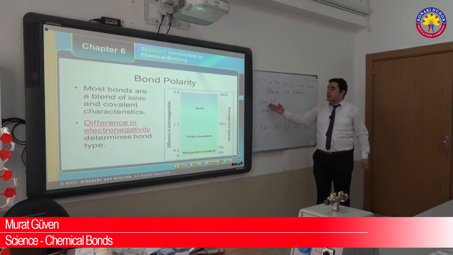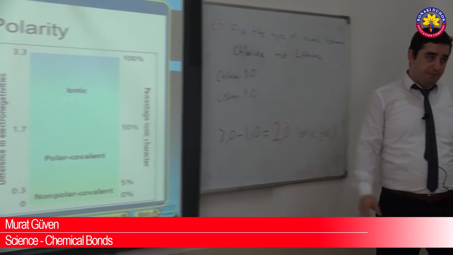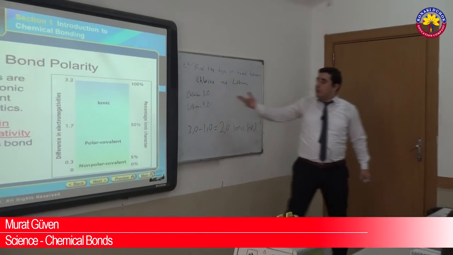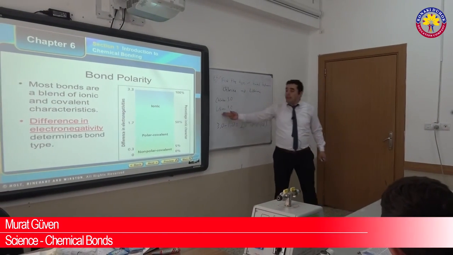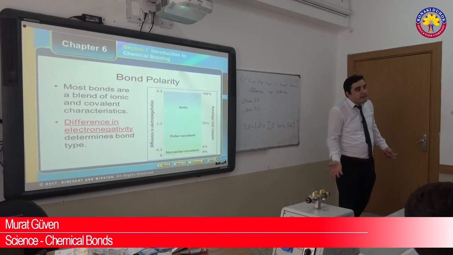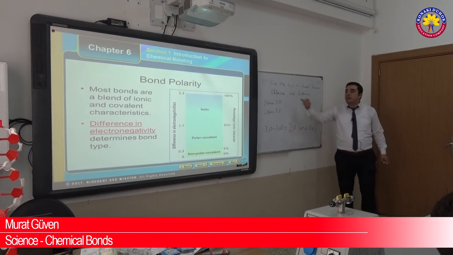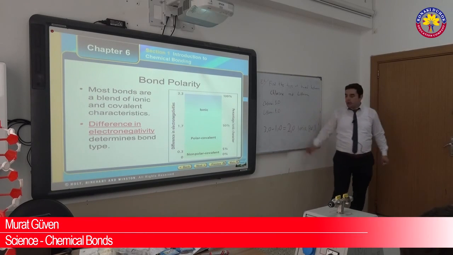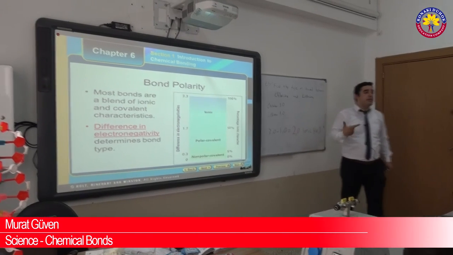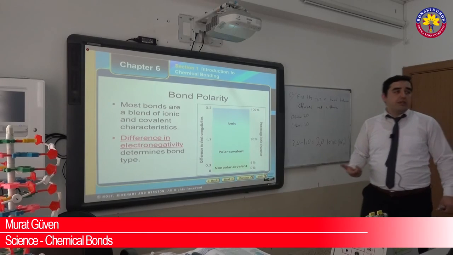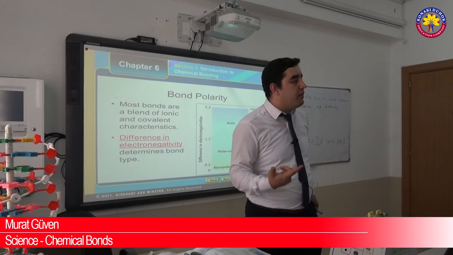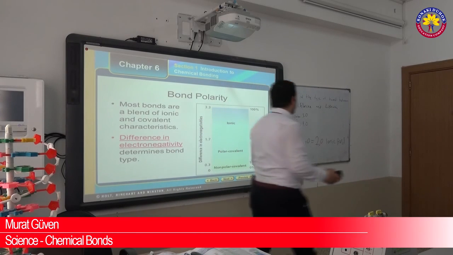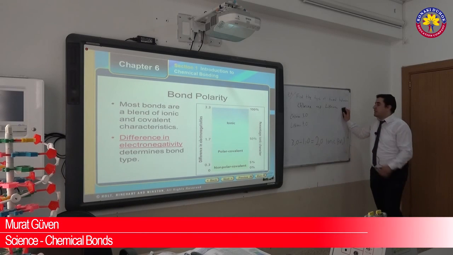As you see, boys, chlorine is 3.0, lithium is 1.0. Boys, we can find the type of bond without the difference. How? We know that chlorine is non-metal, lithium is metal. So between them, there is ionic bond. Or we can use the electronegativities. 3.0 minus 1.0, 2.0. We know that 2.0 is bigger than 1.7. So electronegativity difference is more than 1.7. We call that this is ionic bond. Let's do a new example, and we will finish the lesson after this example.